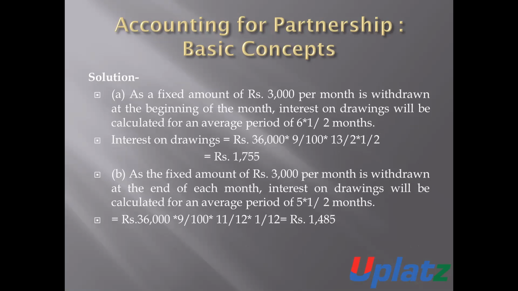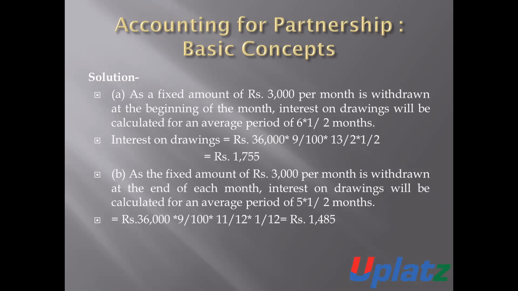First, when the fixed amount 3,000 is withdrawn by him at the beginning of the month. In this case, the interest will be calculated for the average period, which will be 6.5 months. Because as per the provision, if a fixed amount is withdrawn at the beginning of every month, then the interest is for the average period of 6.5 months.